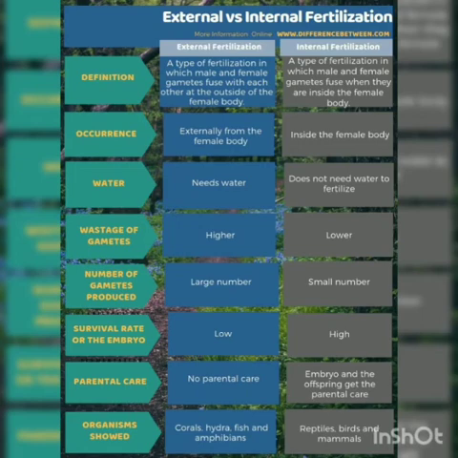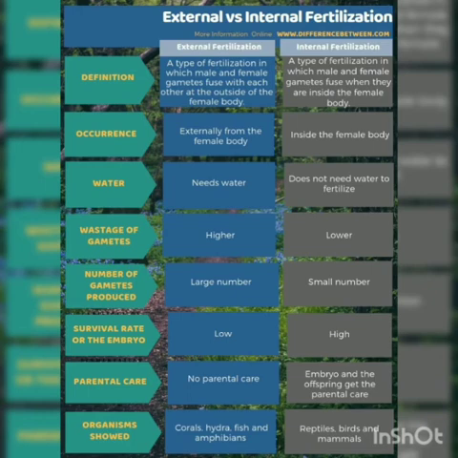In many other animals, the egg and the sperm are laid in the external environment, and fertilization happens outside the female body. That is called external fertilization. The sperm need to float a long distance to meet the egg and fertilize it. At a time, many eggs will be fertilized by the sperm in external fertilization, but in internal fertilization, that is not the case.